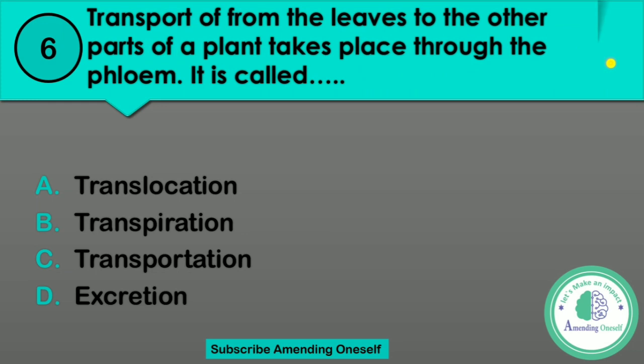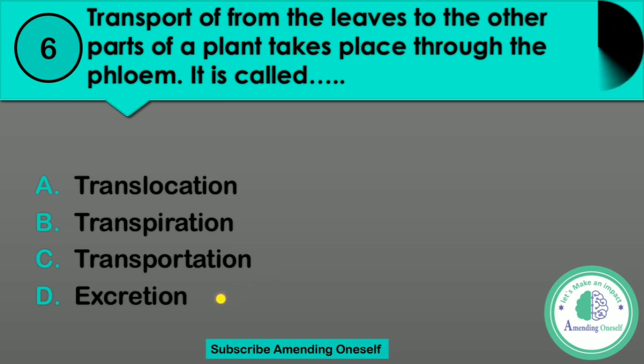The transport of food from the leaves to the other parts of the plant takes place through the phloem. The process is called blank. Option A, translocation. Option B, transpiration. Option C, transportation, or option D, excretion.